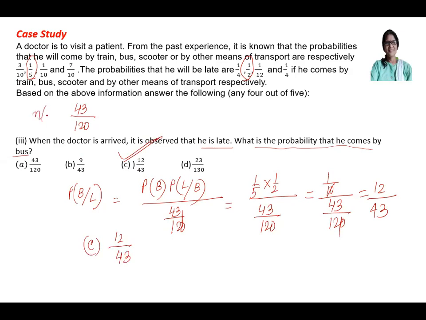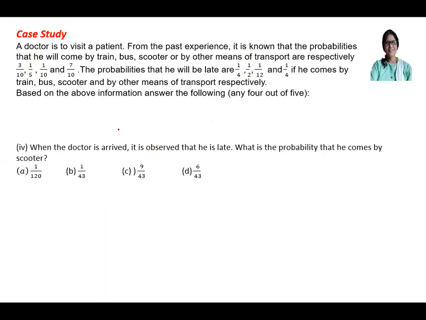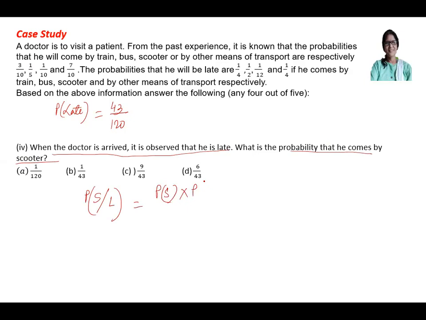So this is becoming important. You can probability of getting late. If you understand this one, then all the parts are easy. Next is, probability of late is equal to 43 by 120. You have to remember. Now when the doctor has arrived, he is late. What is the probability he comes by scooter? Scooter means probability that from the scooter he is late. It is probability of scooter multiplies probability of late from the scooter by total probability, that will be 43 by 120.